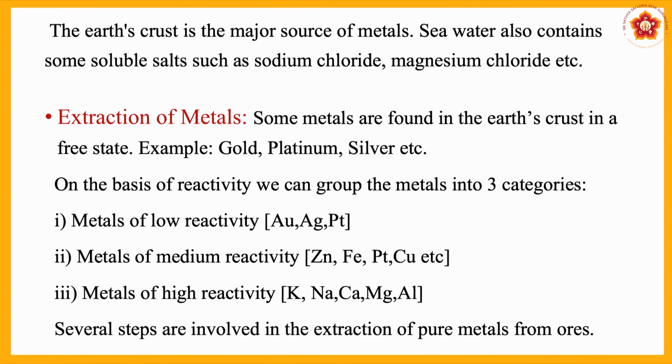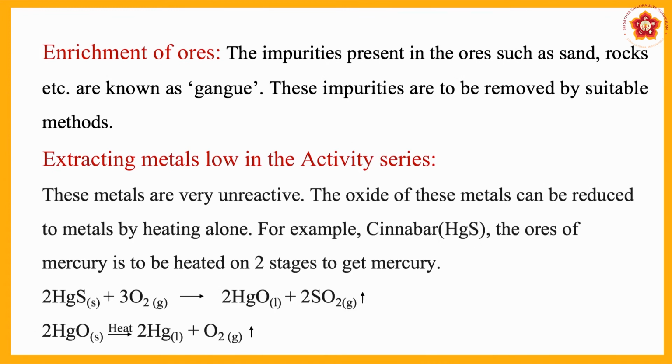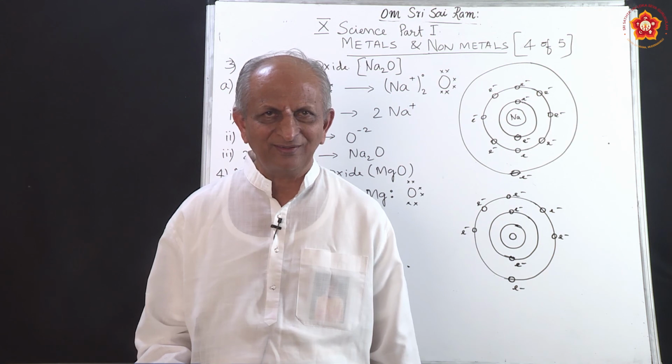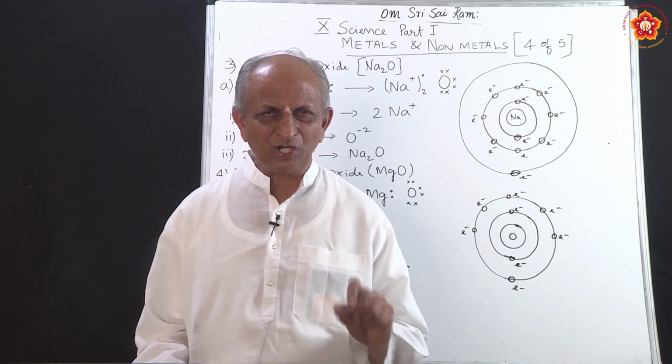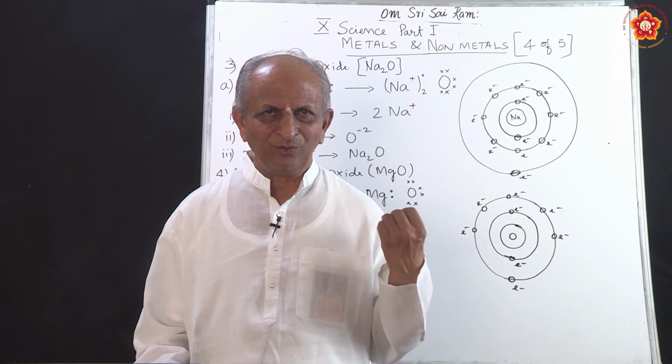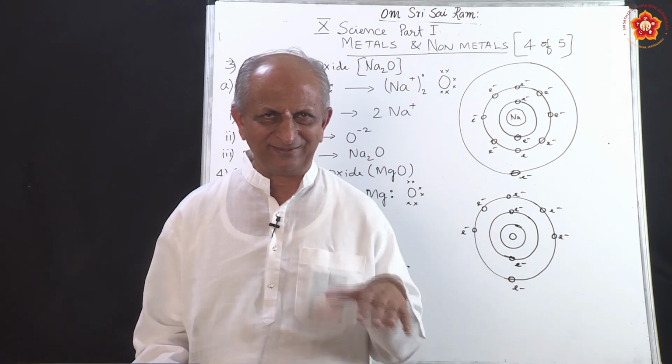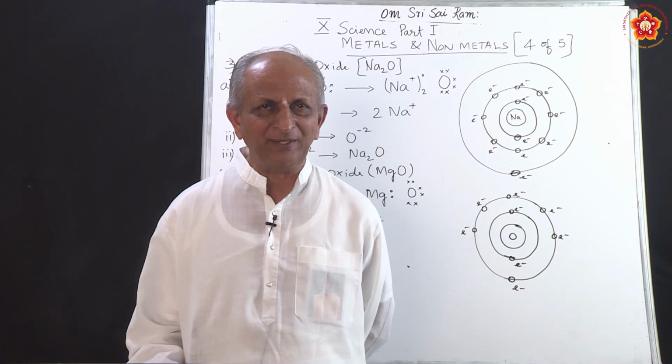There are different steps involved, and let us see what the different steps are in the extraction of pure metals from ores. The first step is called enrichment of ores. Enrichment means improving the quality. For example, you have the experience of drinking coffee, right? Some want strong coffee. Strong coffee means it contains more decoction. Some want light coffee, meaning the decoction must be less. Like that, you have enrichment of ores.